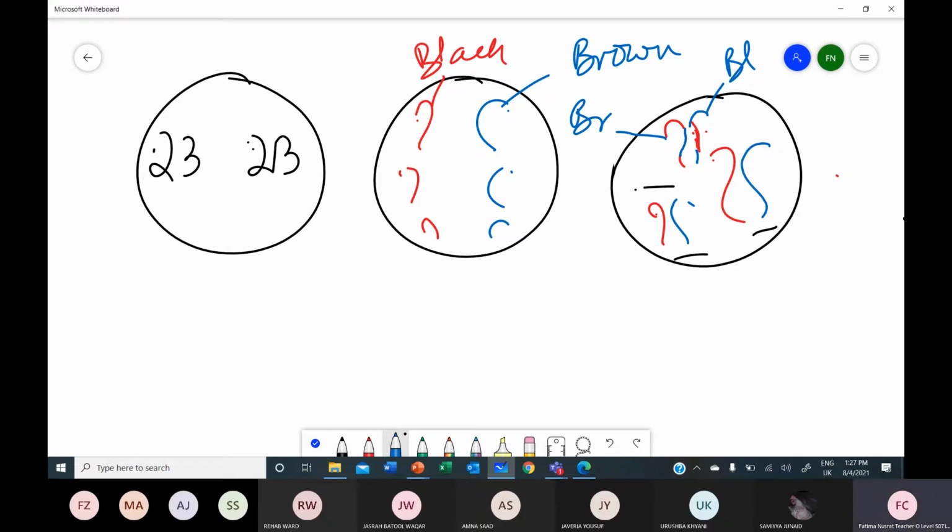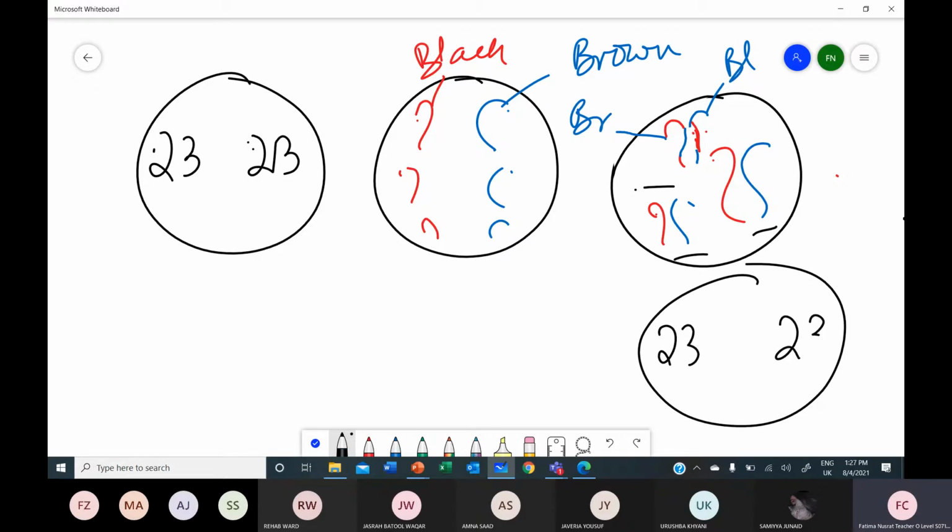So when this cell divides into 2 gametes, 23 here and 23 here, all these 23 will have a reshuffling of genetic material, because all of them will have exchanged parts with their homologous pair. So all these chromosomes will have a new combination of genes. This phenomenon is called crossing over. And this crossing over brings about reshuffling of the genetic material.